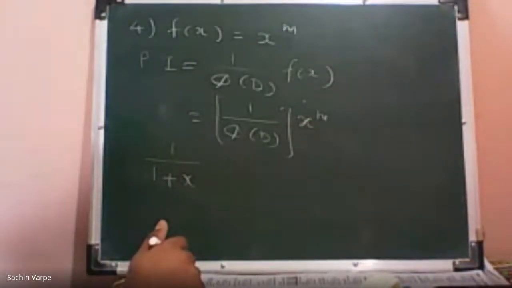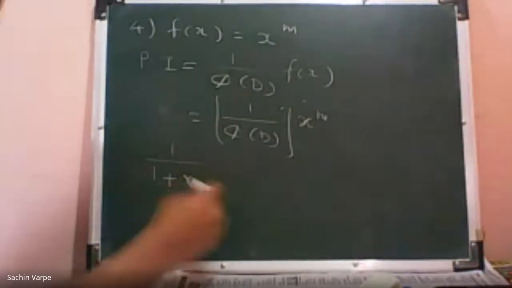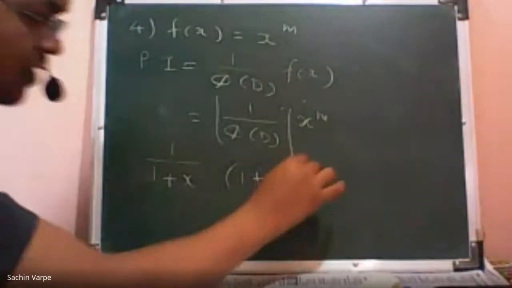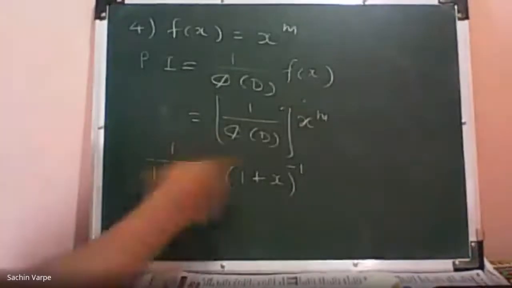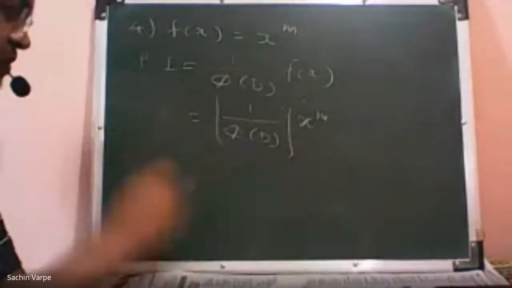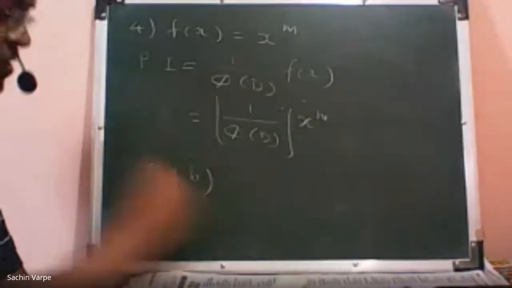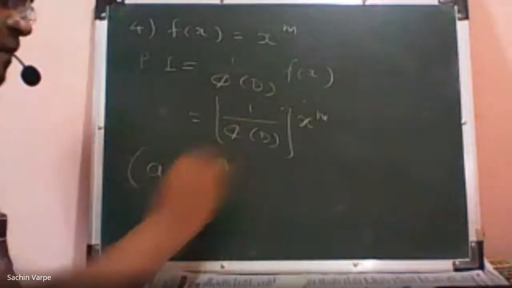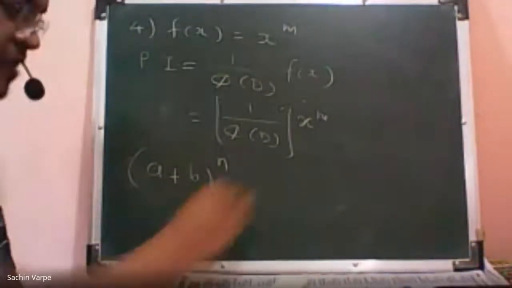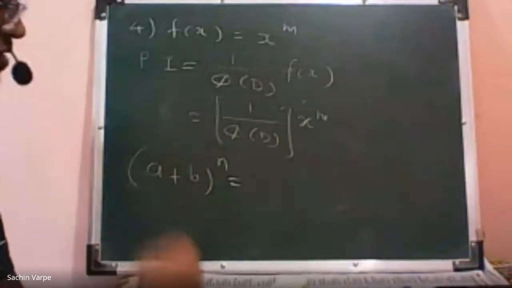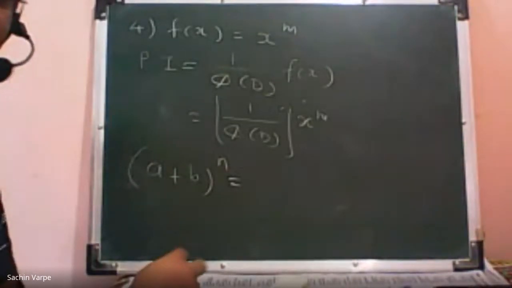Binomial theorem. Tanmay says binomial theorem. Yes, correct. Actually, I can use the binomial theorem for 1 plus x raised to minus 1, isn't it? So if I generalize it, I have the binomial theorem for a plus b to the power n. What is that expansion? Remember this expansion, a plus b raised to n, in terms of combinations.